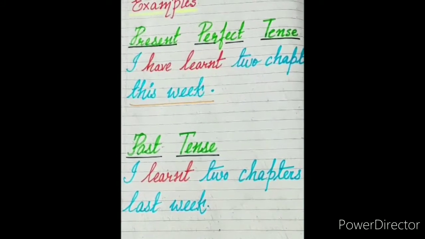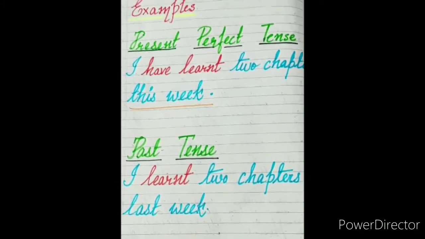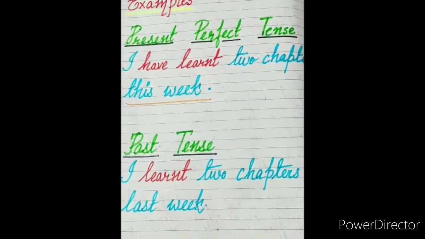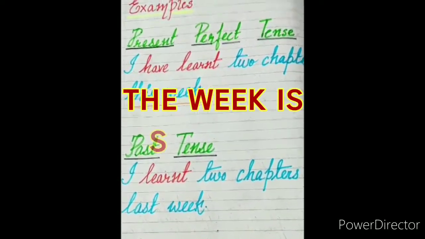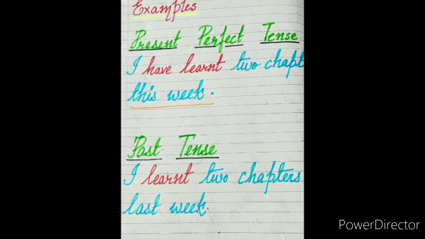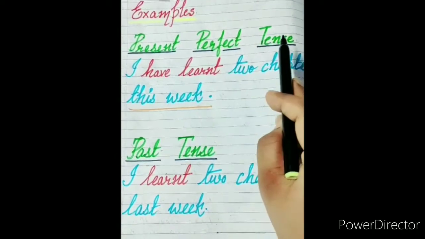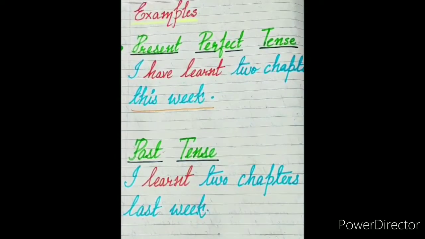Okay, so since you learned 2 chapters, the action is already over. The action of learning is over. But is the week finished? No, the week is still on. That is why we are taking this example in the present perfect tense. I hope you understood, right?